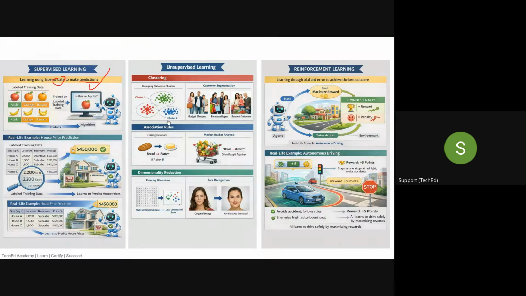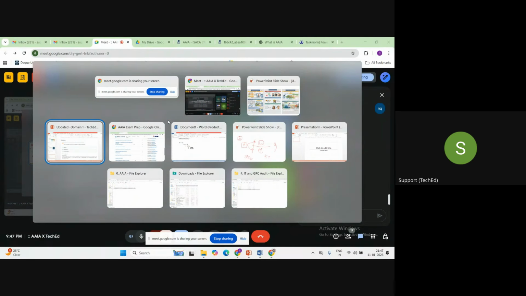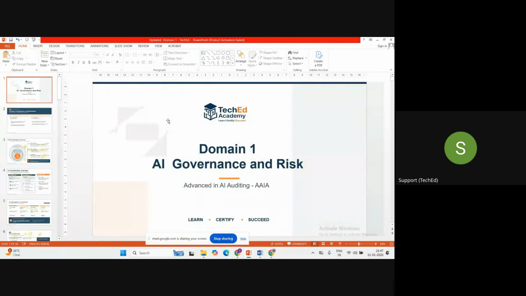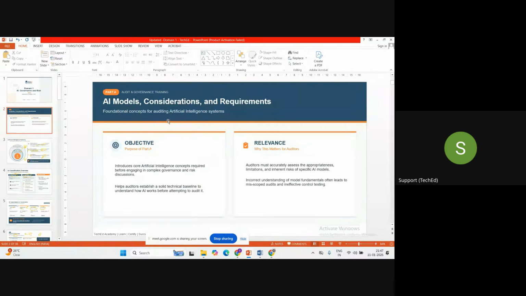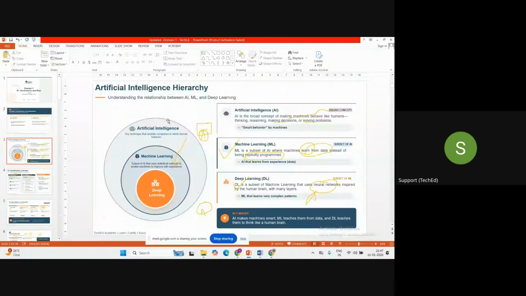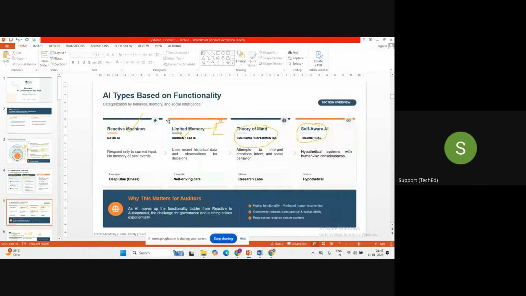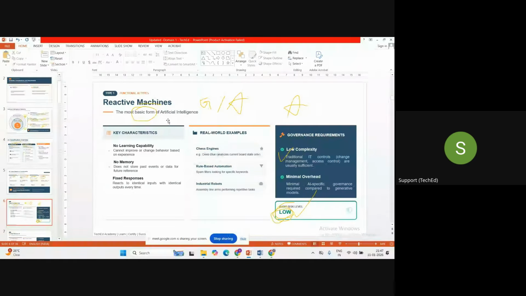Okay. So guys, in today's class, we have discussed briefly the types of AI models based on capabilities and based on functionalities. We also discussed AI, ML, and deep learning, and also did certain queries.